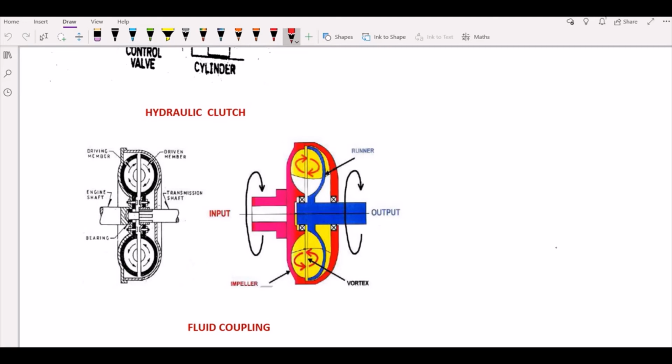Your maintenance problems will be less because there are no friction materials in metal to metal contact, and during braking or coming down a hill, transmission shocks are absorbed by the fluid. So those are the major advantages of the fluid coupling.